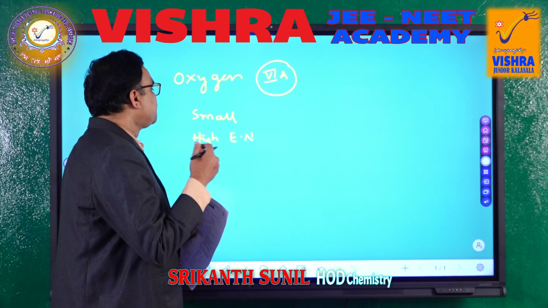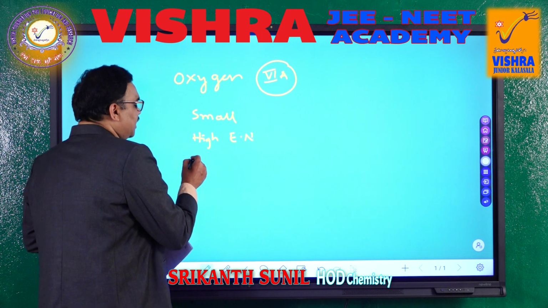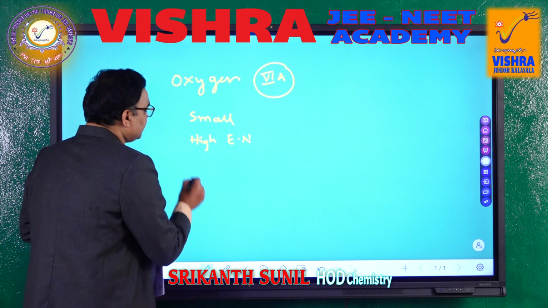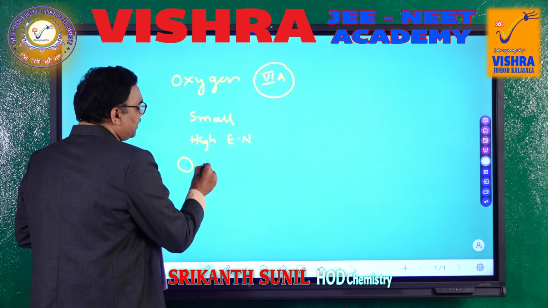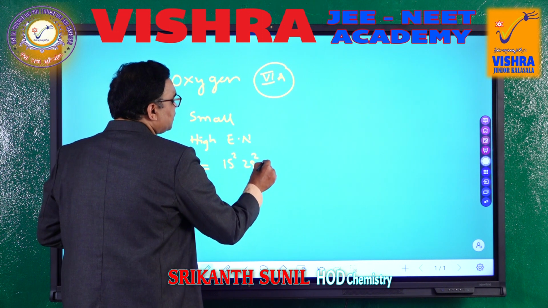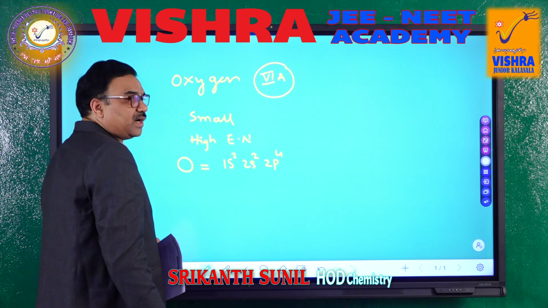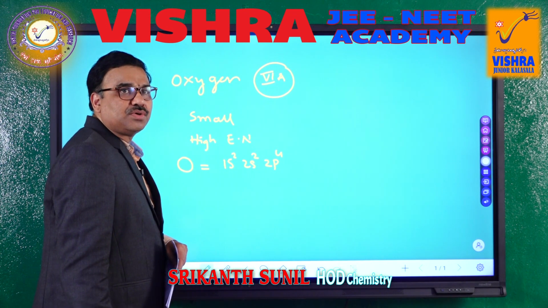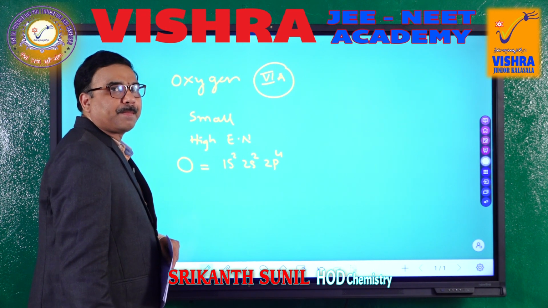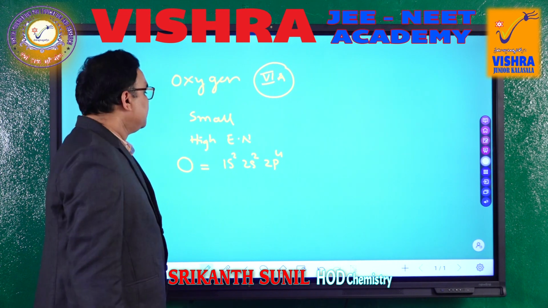So, after the small size, the most important point is high electronegativity, and let us see the electronic configuration. Oxygen has electronic configuration 1s2, 2s2, 2p4.